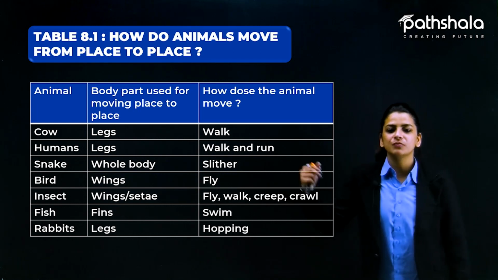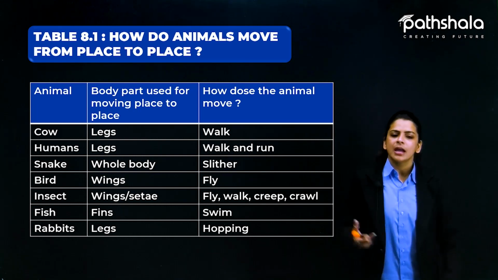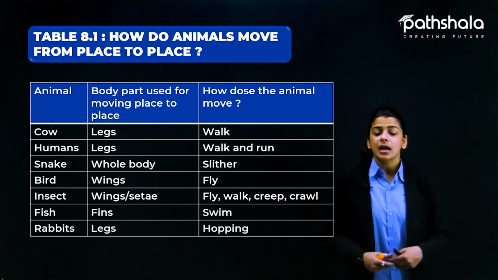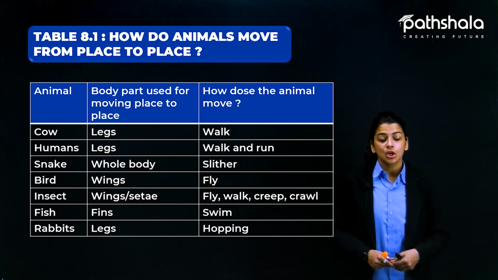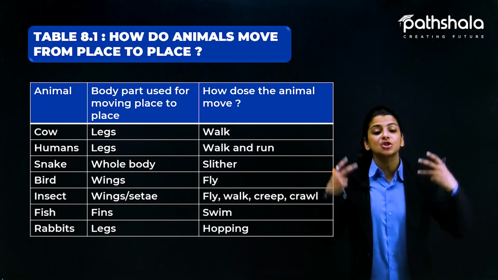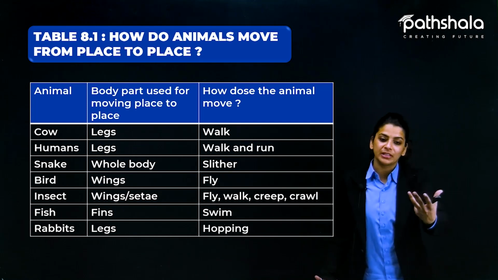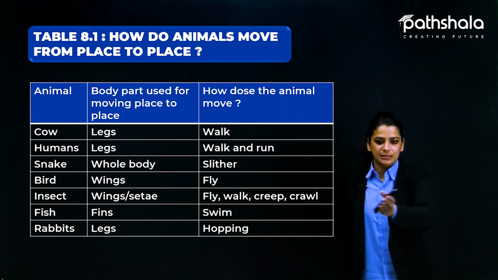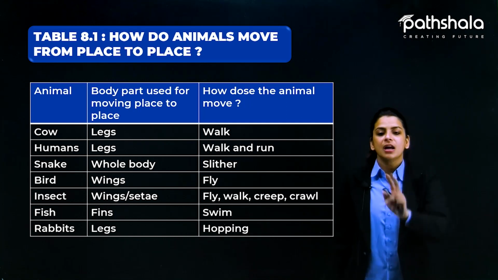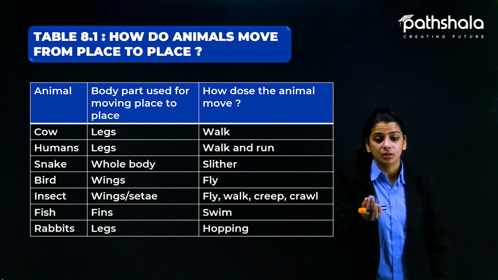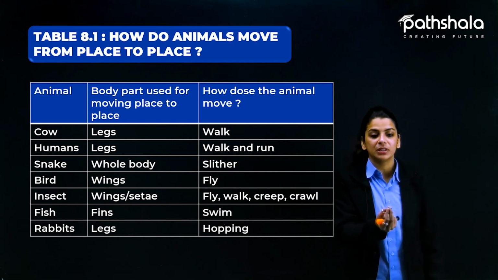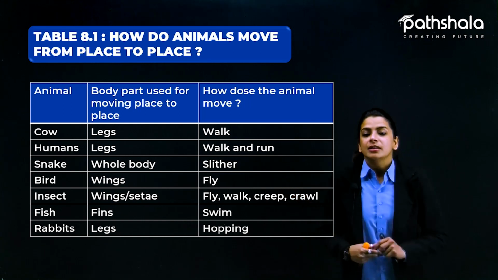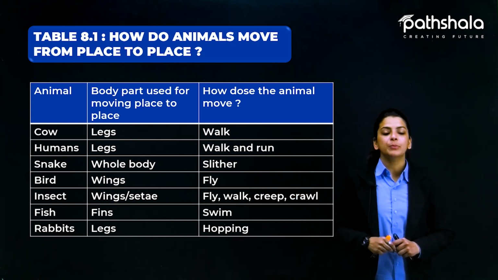Now, next we see snake. Have you seen any legs of a snake? Because it doesn't have any. Snake does not have any legs. So, snake uses its whole body for movement. Snake क्या करता है? उसके पास कोई legs नहीं होते. So, it crawls instead. ठीक है? The movement we call for snake movement is slithering. Snakes slither.